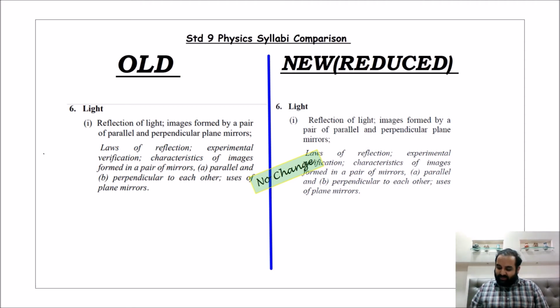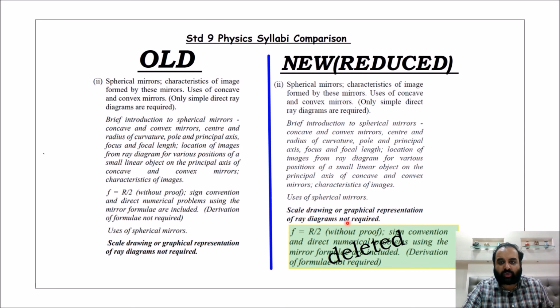Then let's come to the C part, spherical mirrors. So there was a derivation. The starting part of that, all those 6 cases, all that part is definitely there. From 7.22, that is 7.22, 7.23 and 7.24, these 3 parts have been removed. So the sign convention, and then there was this one derivation, F is equal to R by 2; this derivation has been removed, and the sign convention has been removed.